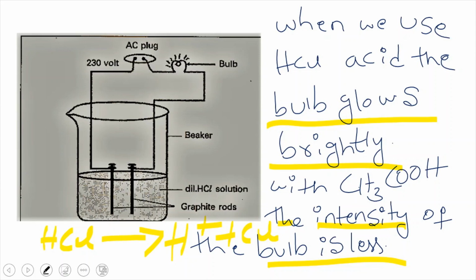As hydrochloric acid has more number of H plus ions, the conduction is very fast and more number of ions are present, showing the brightness of the bulb is more. And in the case of acetic acid, the number of H plus ions is less. That's why the intensity of the bulb is less. So by this activity, we are able to know the strength of an acid or base.